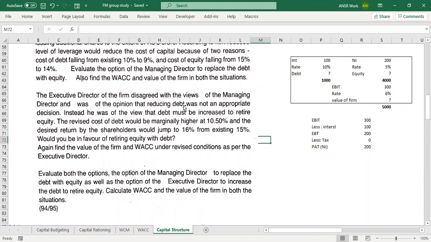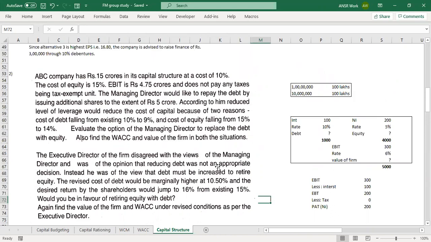From disagreeing with the view and the firm opinion, reducing the debt was not approved. Instead, he was of the view that debt must be increased to retire equity. Same value. So the value we required was 5 crores. So for the same amount, we will be increasing only. The revised cost of debt will be marginally higher. Let me see if sufficient information is there.